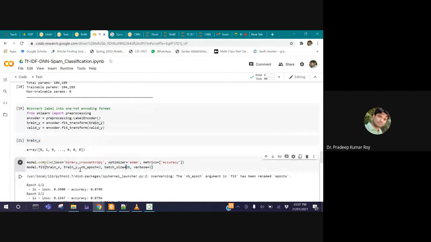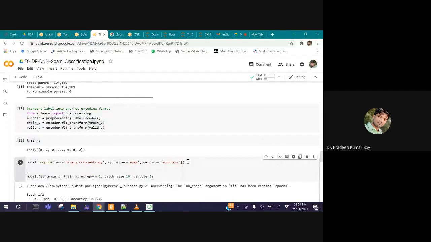Now here we have to compile. Model.compile only compiles whatever model we have developed. Now here I am passing our training sample, and only 2 epochs I am running here. In the batch size I take 10. These all parameters are modifiable. Means you are free to change the number of epochs, the batch size, then the training and testing ratio. These all are changeable. The number of neurons placed at the first hidden layer, second hidden layer, everything is going to be modified based on the performance of the model.